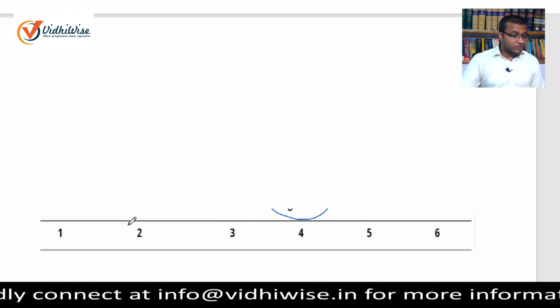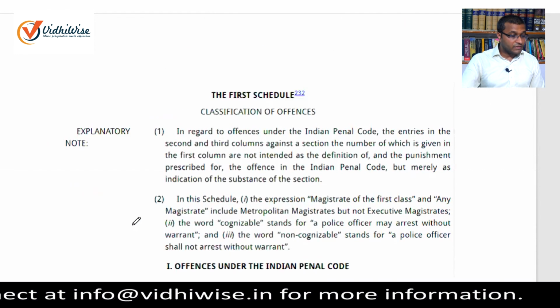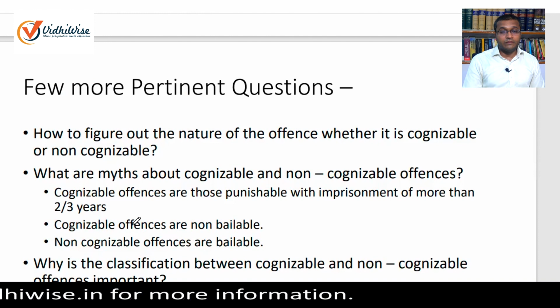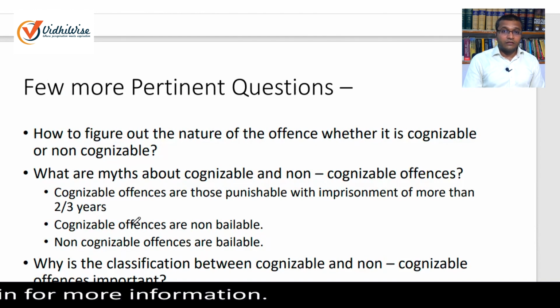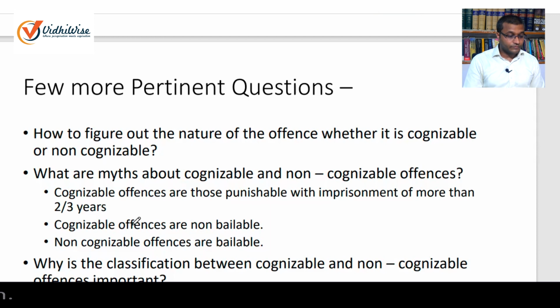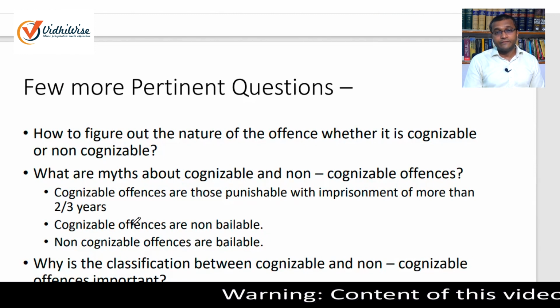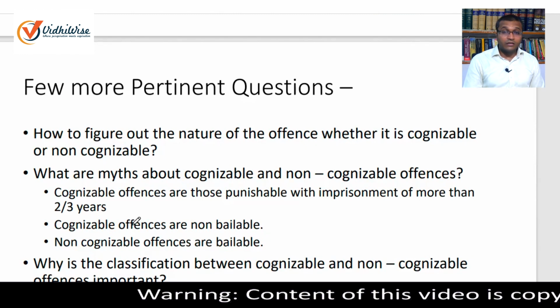Now, the next question for our discussion is, what are the myths about cognizable and non-cognizable offences? An offence which is punishable with imprisonment of 2 years or 3 years can be classified as cognizable, and if it is punishable with imprisonment of less than 2 or 3 years, it can be classified as non-cognizable. Generally, it is provided in the textbooks that if any offence is punishable with imprisonment of 2 years or 3 years, then it is classified as cognizable, and if it is punishable with less than 2 or 3 years imprisonment, then it is classified as non-cognizable. But this is not the reality.